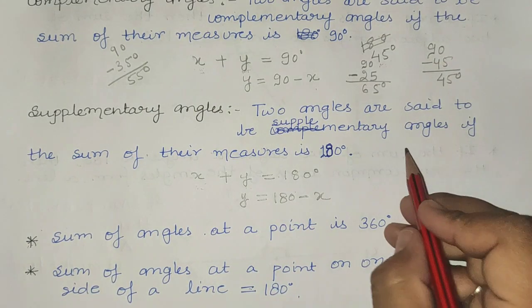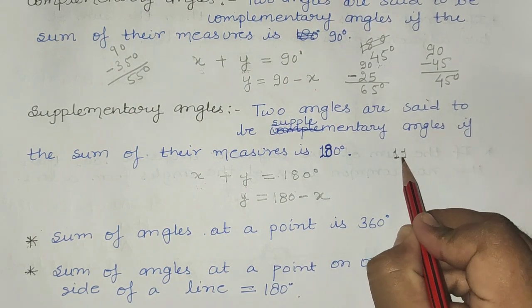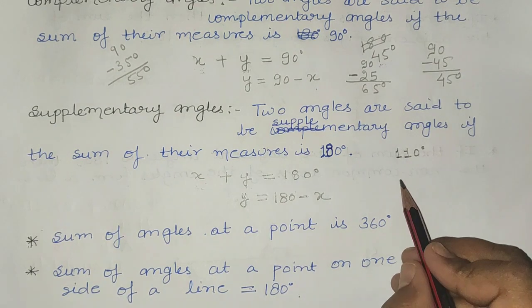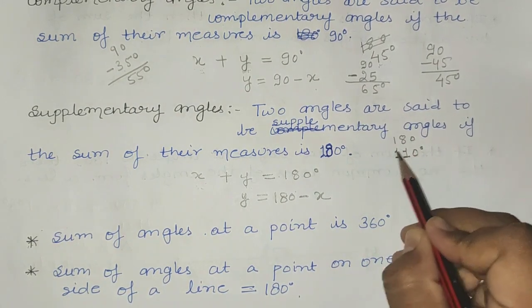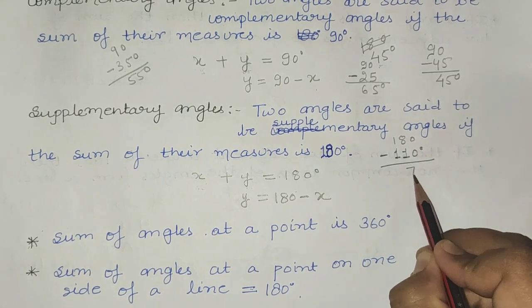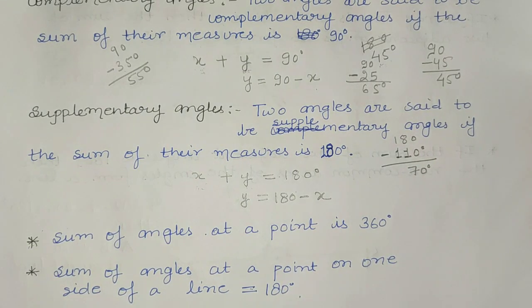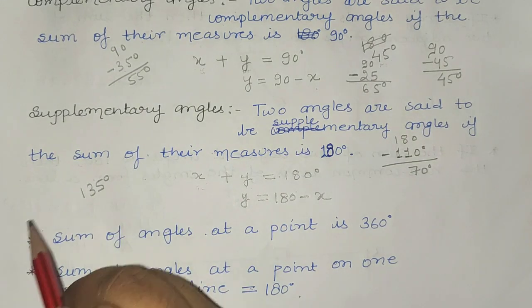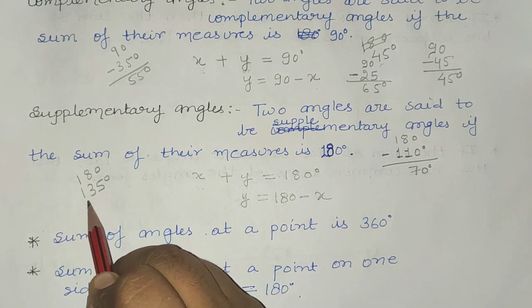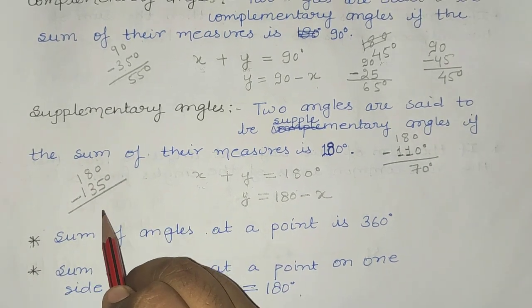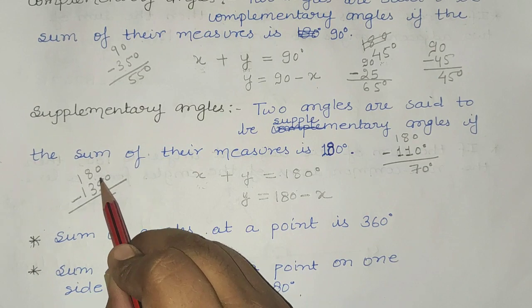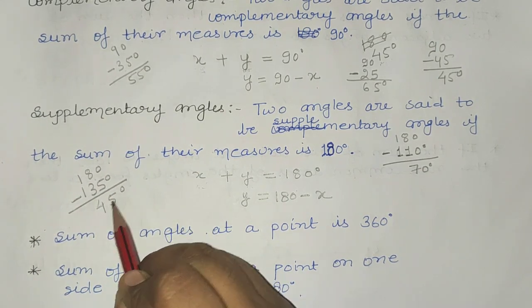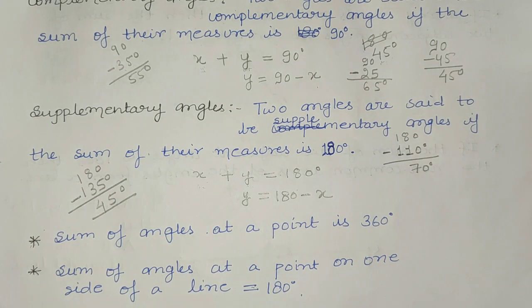Like if someone says that in two angles one is 110 degrees, what will be the supplement of this 110 degrees? You have to subtract it from 180 degrees. When you subtract, you will get 70 degrees. What is the supplement of 135 degrees? If someone asks, you have to subtract this 135 degrees from 180 degrees. Then you will get 10 minus 5, 5; 7 minus 3, 4; and this will be cancelled out. So 45 degrees is the supplementary angle of 135 degrees.